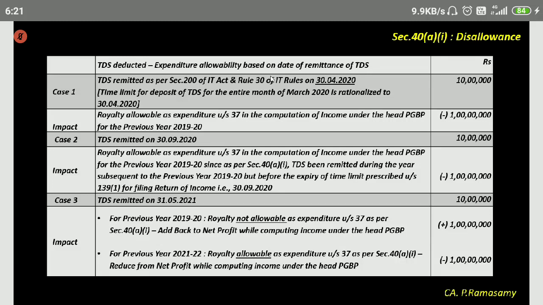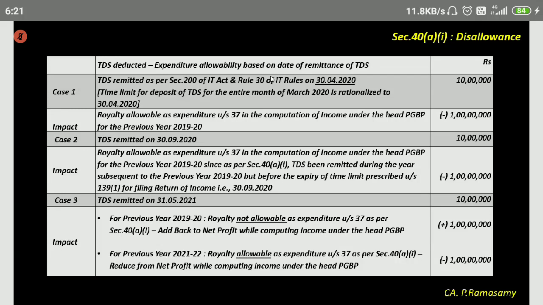And later on, in the year 2021-22, you'll have a profit and loss account for 2021-22. You'll have a net profit for that year. In that year, from that net profit of 2021-22, we will allow this 1 crore royalty as a deduction.